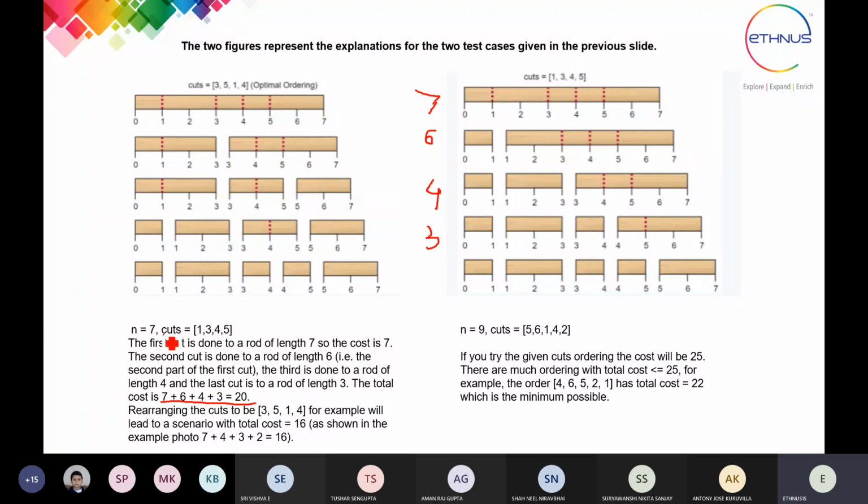But if we arrange the cuts in the other manner, this was the first one, then they have arranged it here as 3, 5, 1, 4. Then what will happen? The first cut will be at 3 for the cost value of 7. Then the next cut is at the 5th, with the cost value of 4.